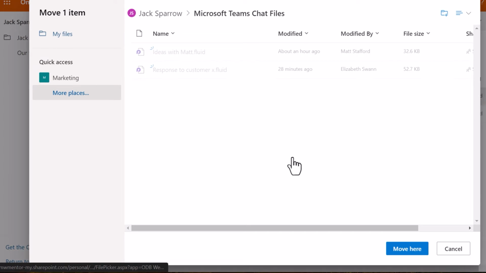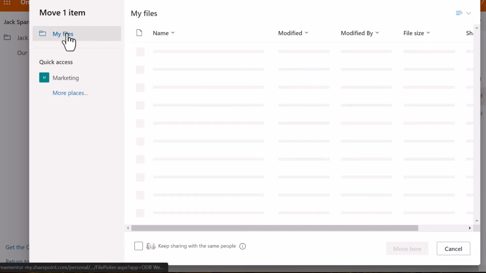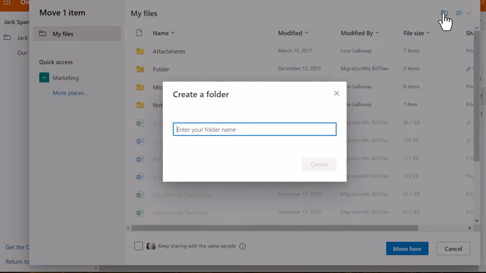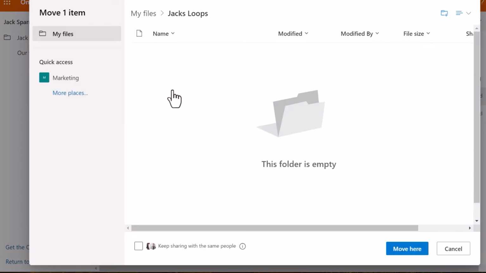Now this will bring up the browser of various different places that Laura has access. At the moment, we're looking at Jack's OneDrive. Clicking My Files will take Laura back to her own OneDrive. So that's kind of handy. We'll create a new folder. We'll call this Matt, and we'll call this Jack's Loops, just so I know what they're for and that they're all stored there. And we'll click into that folder.